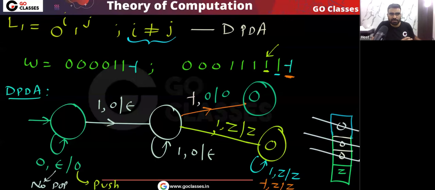Is this clear? Please tell me. So very easily you can create the DPDA. I hope you understood. So for this language, we can create a DPDA. That is the reason I can say that this language is DCFL. Okay. Is this clear?